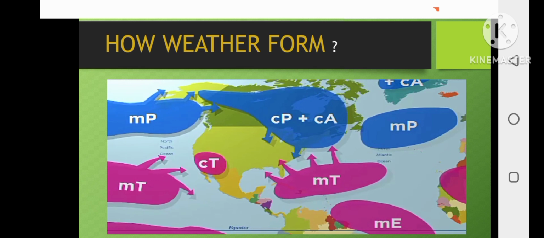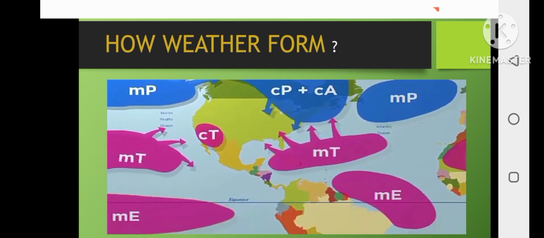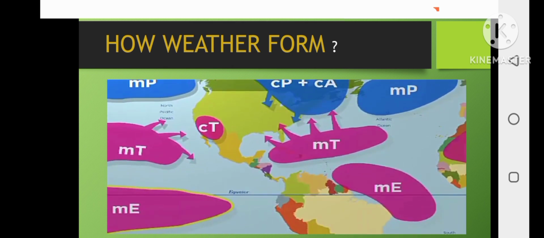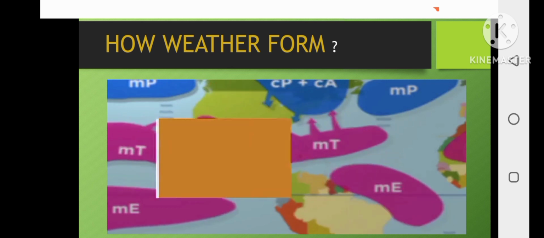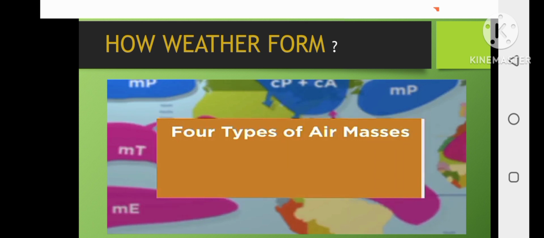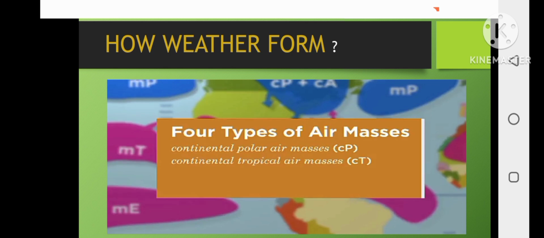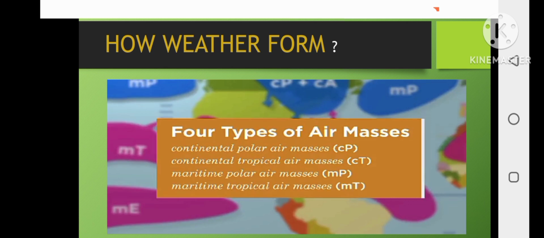There is constant high pressure over the polar regions due to the presence of colder, dense air. However, a low-pressure system sits along the equator due to the presence of warmer, less dense air. The pressure difference causes the air to flow from the poles to the equator. If this flow of air becomes stationary due to a small pressure difference, it takes on the characteristics of that region. There are four types of air masses, which are categorized by their moisture levels and temperatures: continental polar air masses, continental tropical air masses, maritime polar air masses, and maritime tropical air masses.